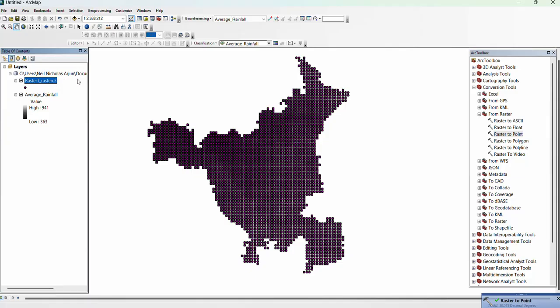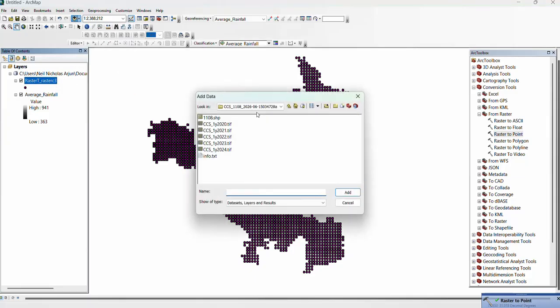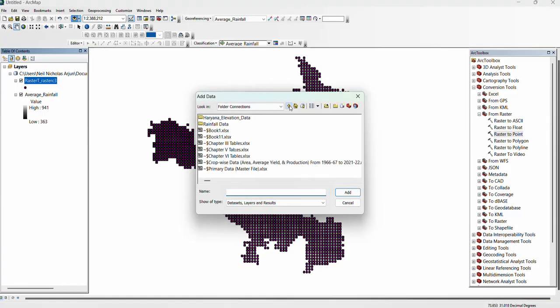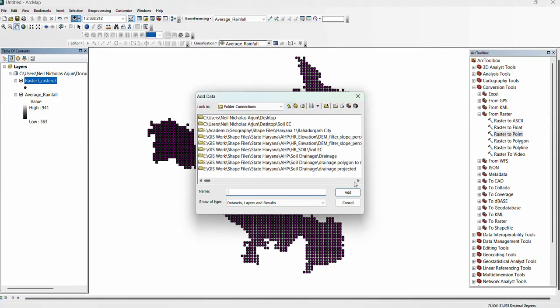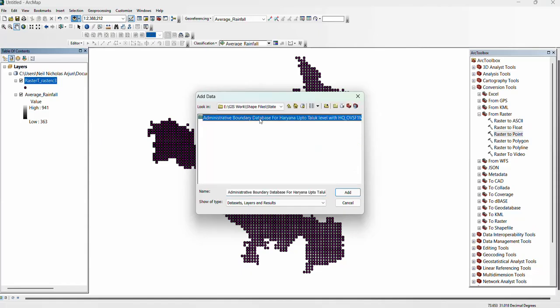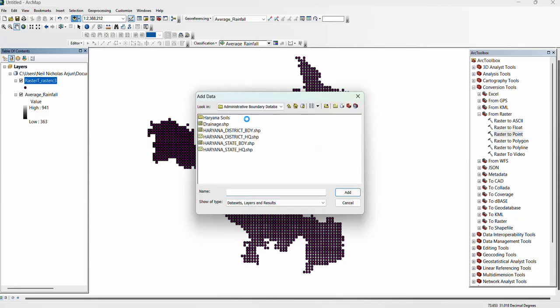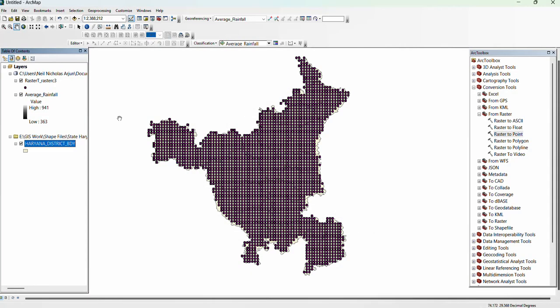This is our raster file. Now we will add our shape file of the area where we are working. Now we will project this raster to point file.